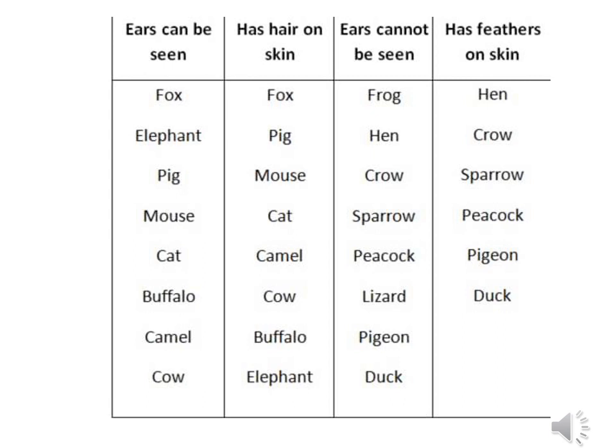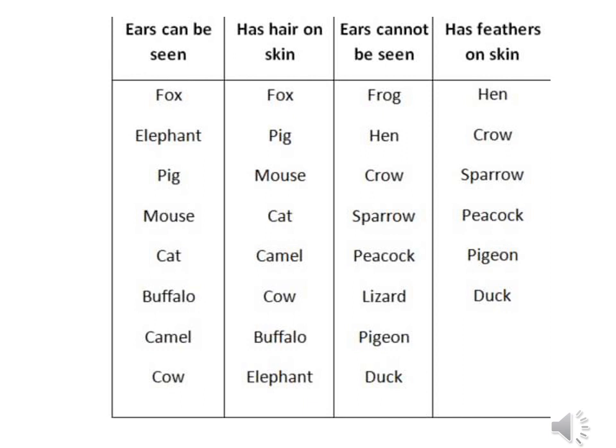The animals whose ears can be seen are fox, elephant, deer, pig, mouse, cat, buffalo, camel, cow and giraffe. And the animals which have hair on their skin are fox, elephant, pig, deer, mouse, cat, buffalo, camel, cow and giraffe.